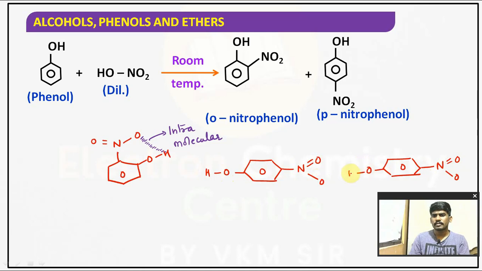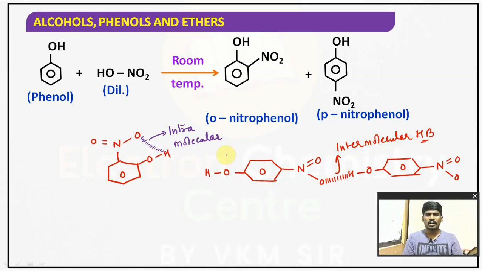Between these you can observe the hydrogen bonding. This hydrogen bonding is intermolecular hydrogen bonding. HB means hydrogen bonding, not pencil brand. So we have intramolecular hydrogen bonding and intermolecular hydrogen bonding.